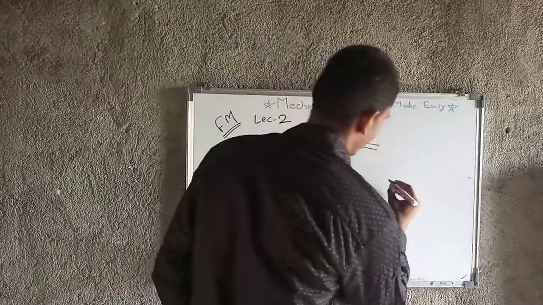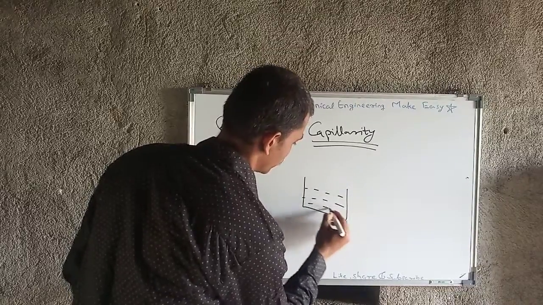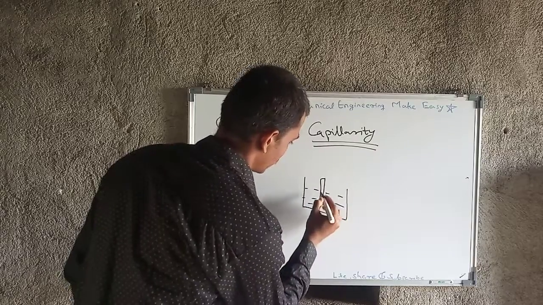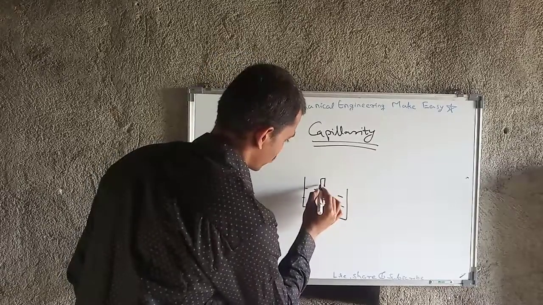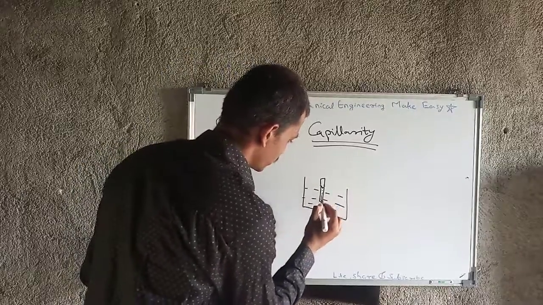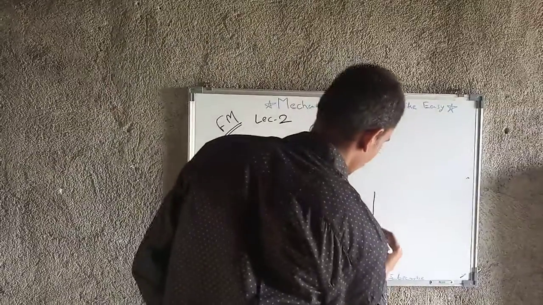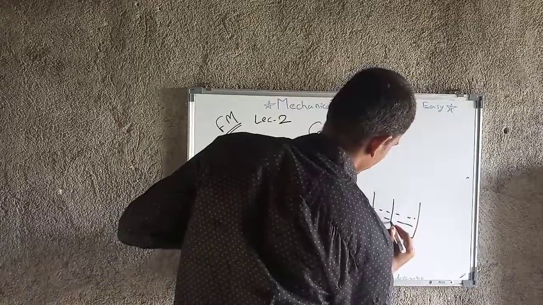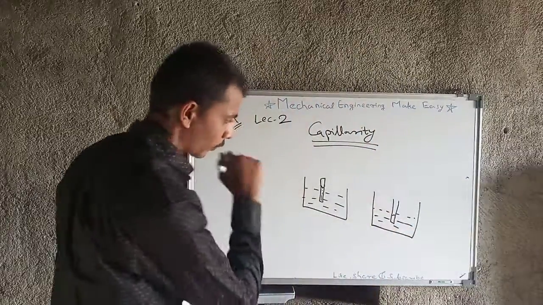Here is a tank fully filled with liquid. We dip this capillary tube inside, and capillary rise takes place, up to this point the liquid rises in the tube. In another figure, capillary fall takes place.